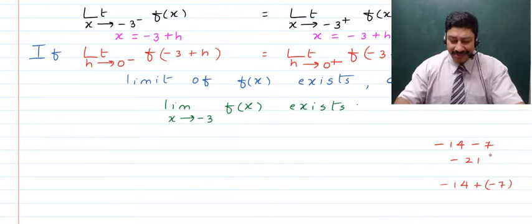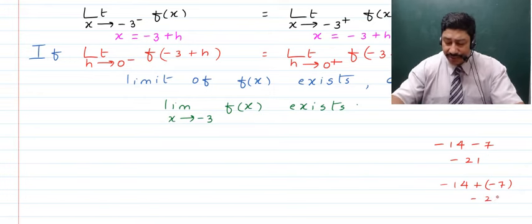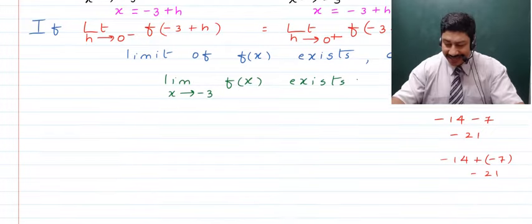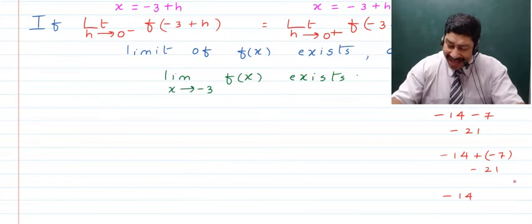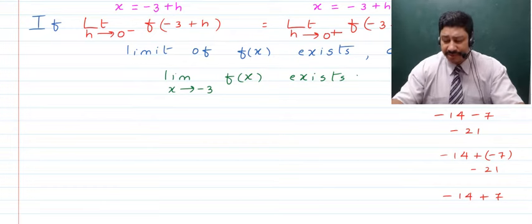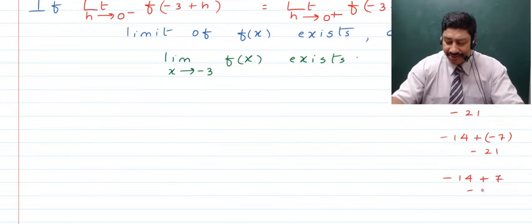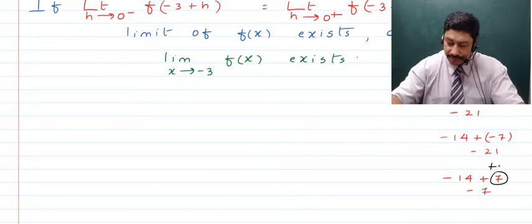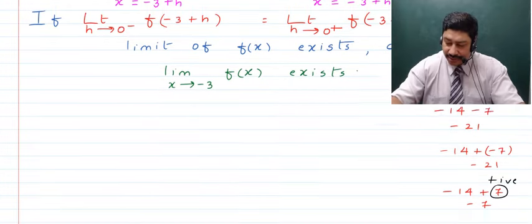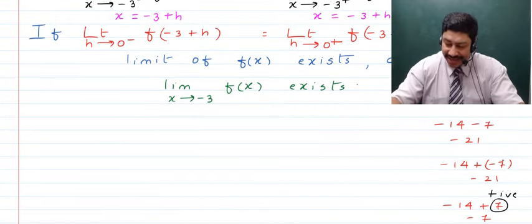Obviously it will come back to the same, that is it will become -14 -7, or in other words -21. Now in the second case here, if say we talk about -14, and if we add to this a positive number that is 7, now will it be the same? No. Now this is going to become -7, because now we have added a positive number, right? And earlier you were adding a negative number.